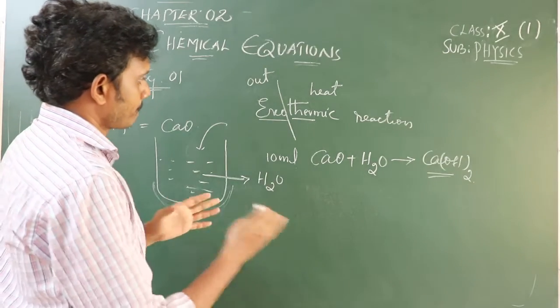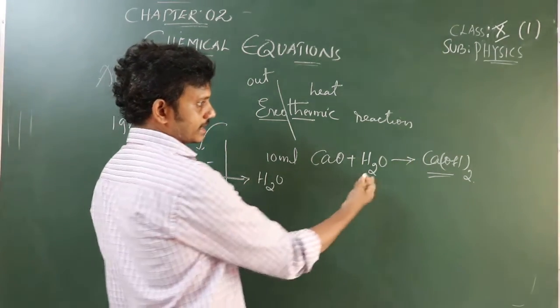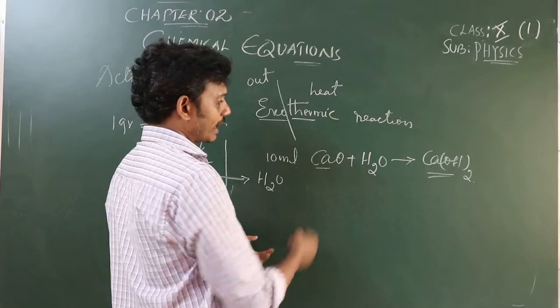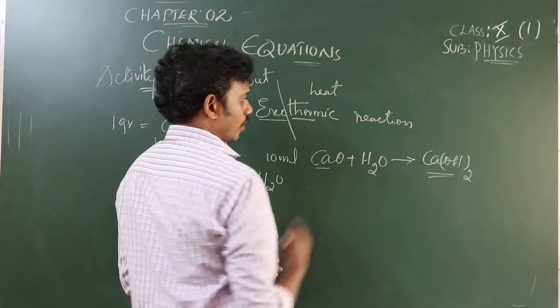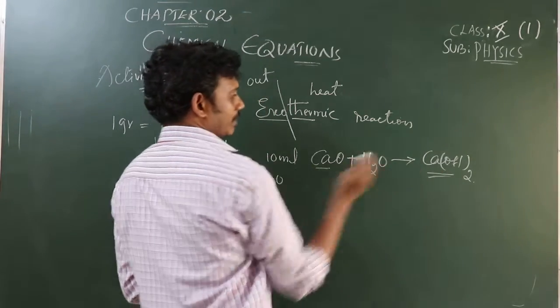If you notice, this is a balanced chemical equation. Calcium: only one atom of calcium is there, here also one atom. Oxygen: 2 are there, here also 2. So it is a balanced chemical equation.